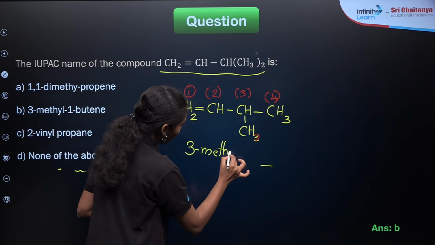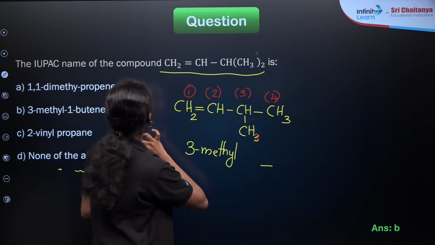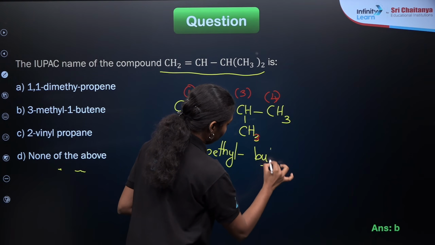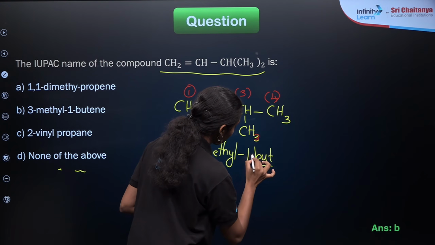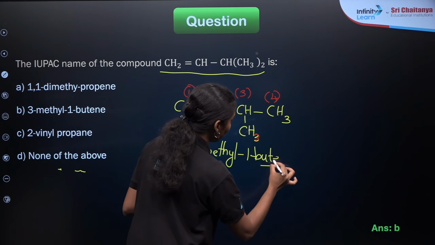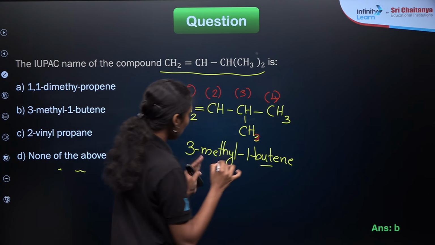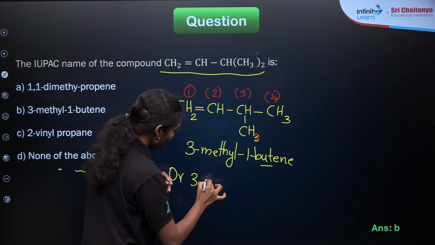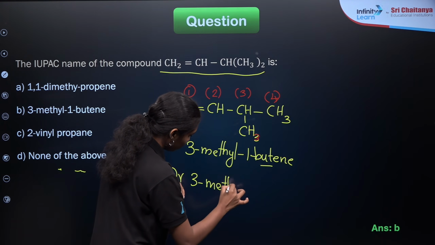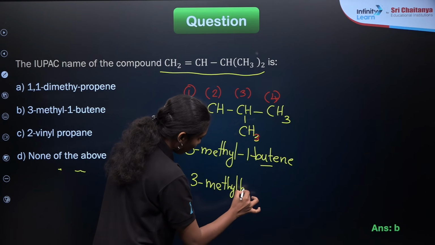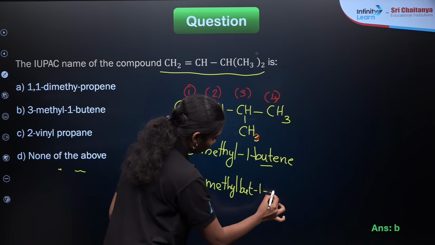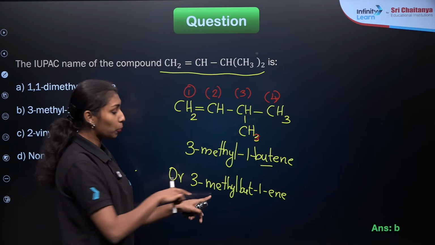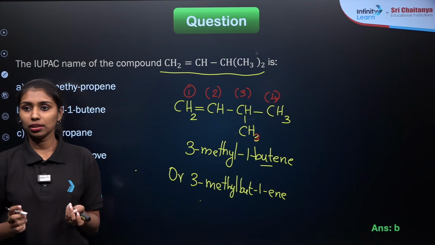Then word root, 4-carbon compound, will be but. And the position of this ene group will be 1. So it will be 3-methyl 1-butene, or it can be represented as 3-methylbut-1-ene. Both are the same. Here it is understood that the double bond is present in the first carbon and the methyl group is present in the third carbon. Is that clear?